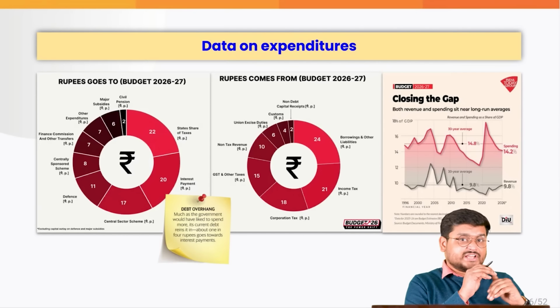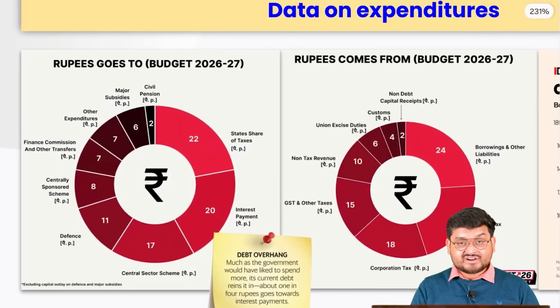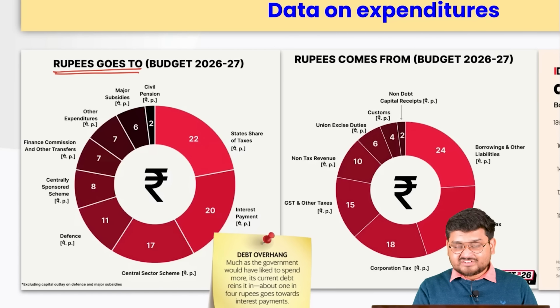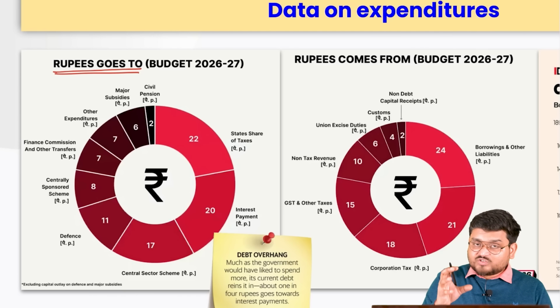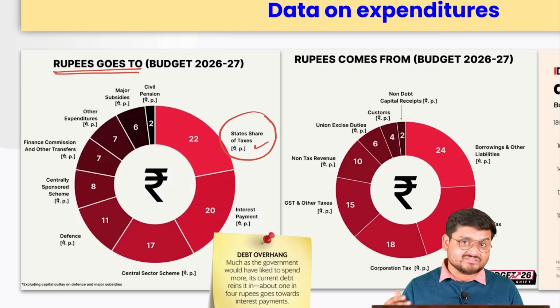Now, we have covered the theory part. Let us now look into the data on our receipts and our expenditure. Firstly, let us look into the expenditure side. This is where we are trying to understand where we spend most of the money. We are actually spending most of the money by giving the center's share to the state governments in the form of the taxes that they would receive, right?